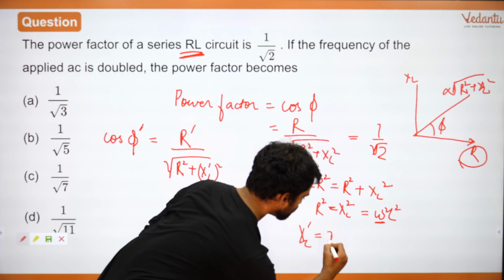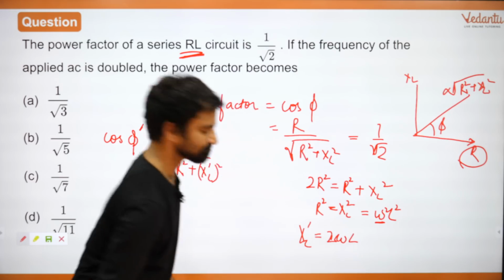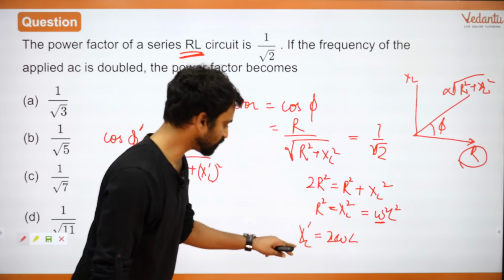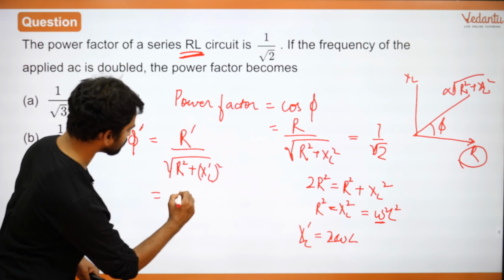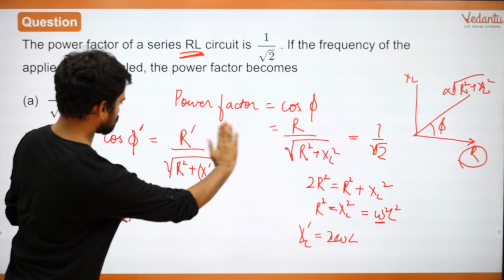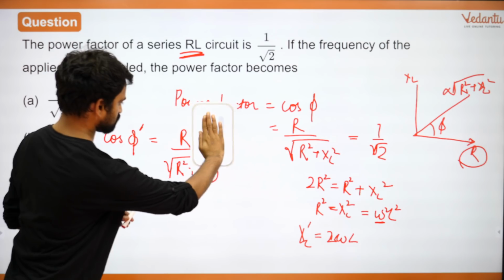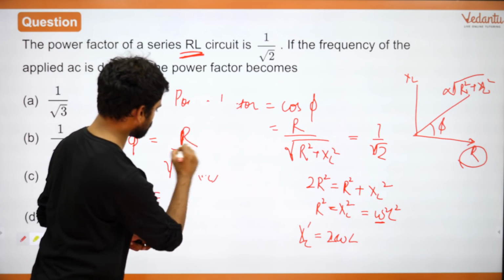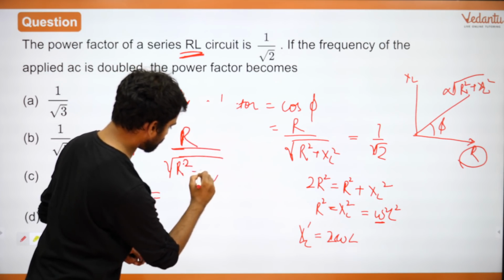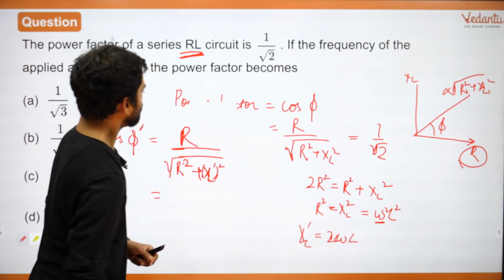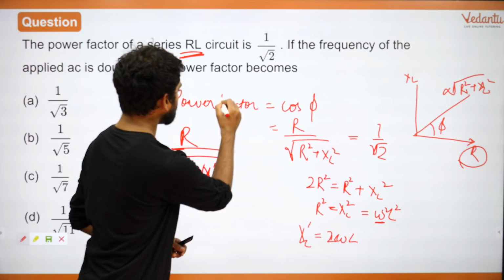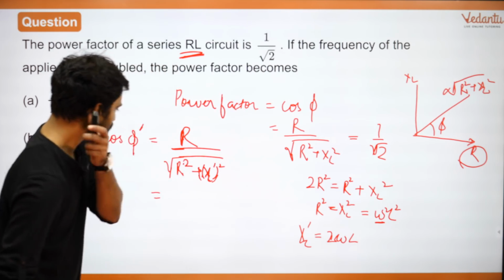XL dash is equal to 2 omega L. Frequency is doubled, so XL dash is equal to 2 omega L. Right? Substitute कर देते हैं यहाँ पे. R square plus XL dash square. Right? Power factor.